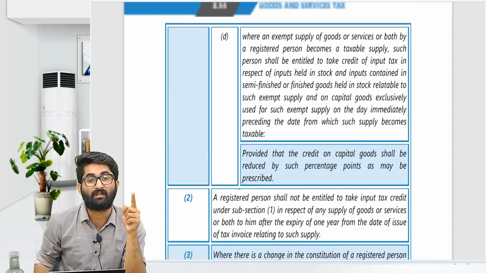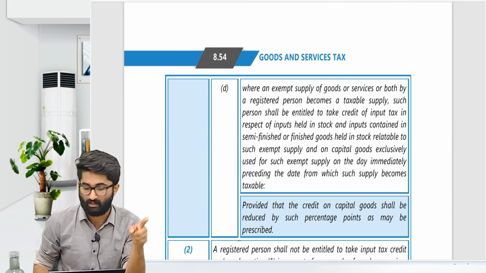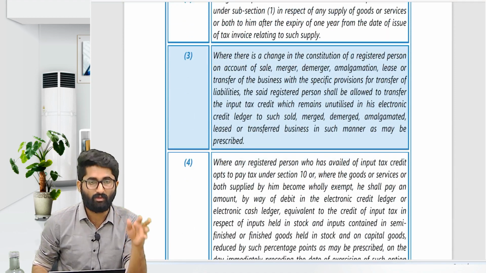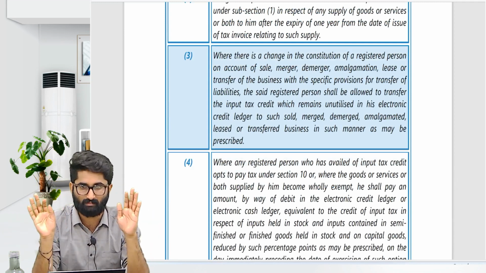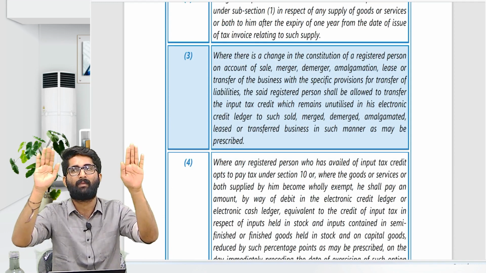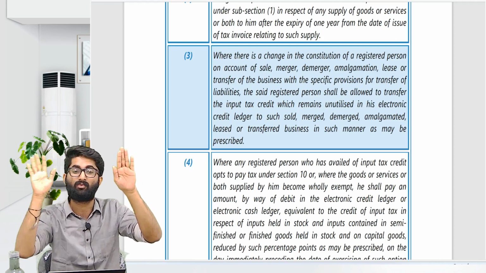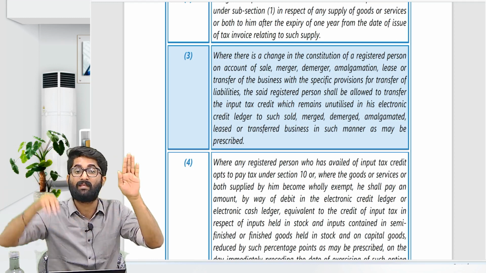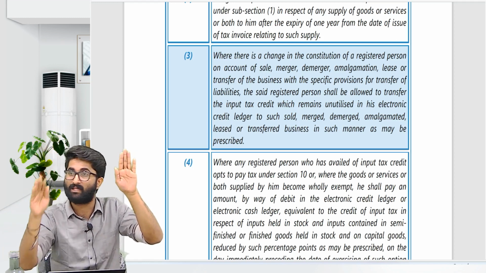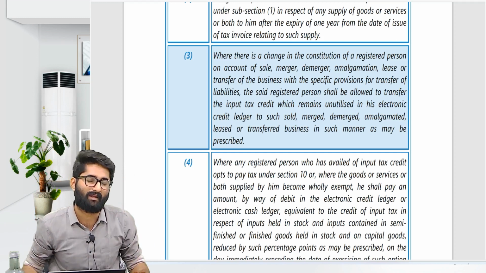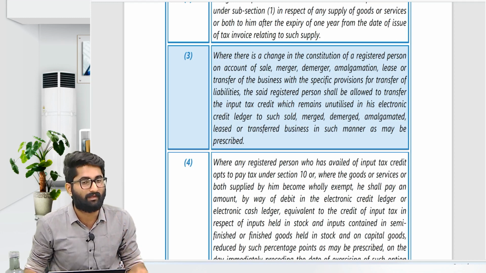Sir, in case of section number 18 subsection 1, I was getting ITC, which form I have to file, sir? ITC 01. In this case, sir, ITC 02. Even in case of merger, even though new registration is not formed, for example, A company and B company will merge with the A company, sir. That old company's goods, that has been transferred to the new company, so the ITC which was available in this GST number has to be transferred to this company. For that, we have to file GST ITC 02 given in section number 18 subsection 3, read with relevant rules.